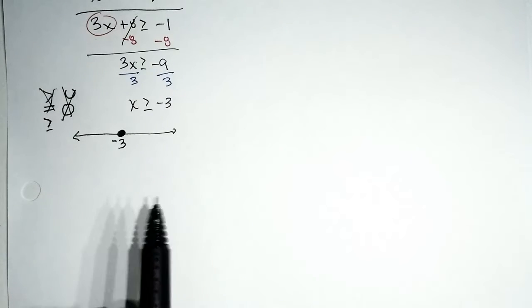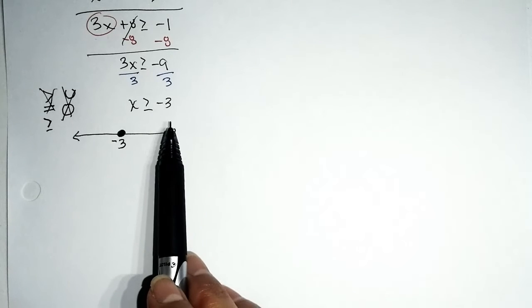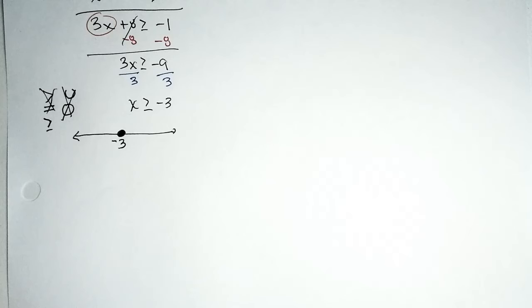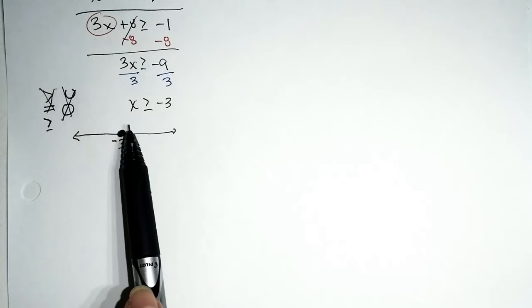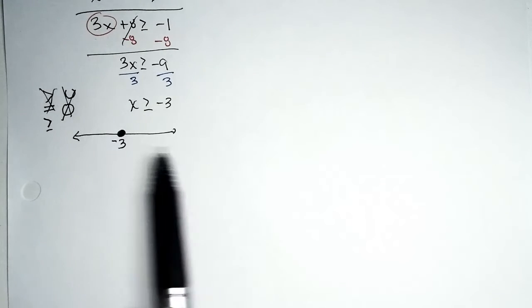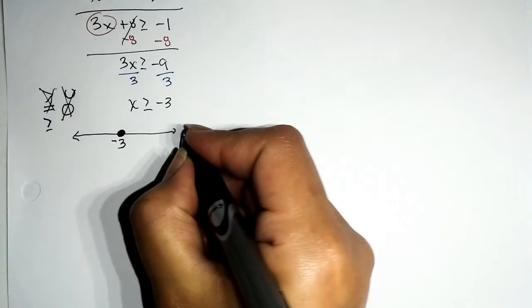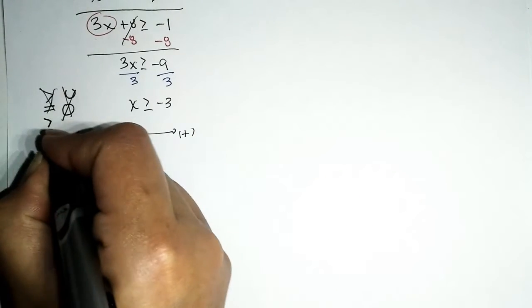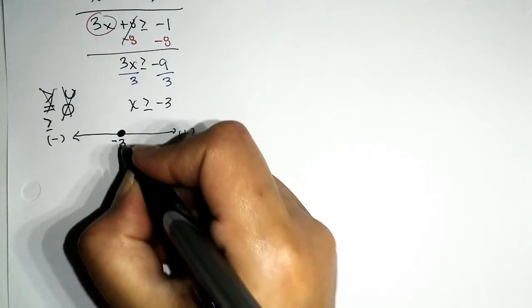Okay, so first things first, make the call: is the endpoint part of the solution? In this case, the answer is yes. So now the next question is, what are the rest of the solutions? The rest of the solutions are the values that are bigger than negative 3. Bear in mind that this is a number line. Values to the right are larger and values to the left are smaller. So in this case, we're going to pull to the right.